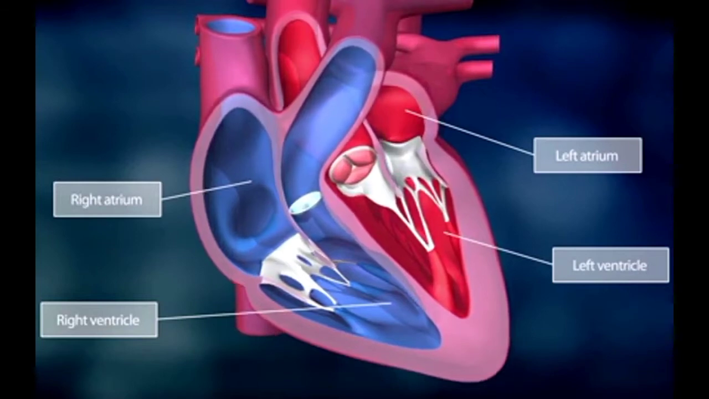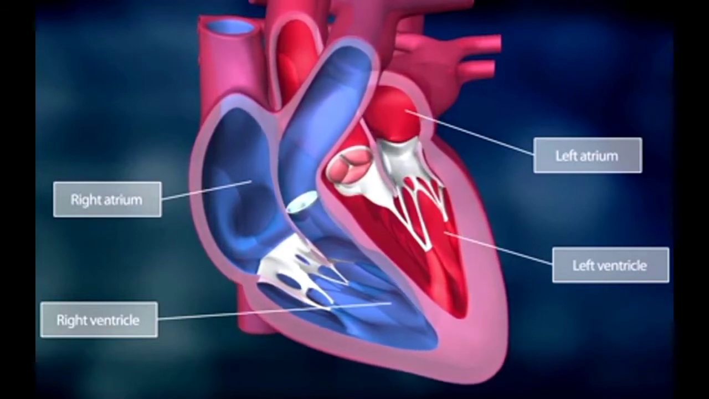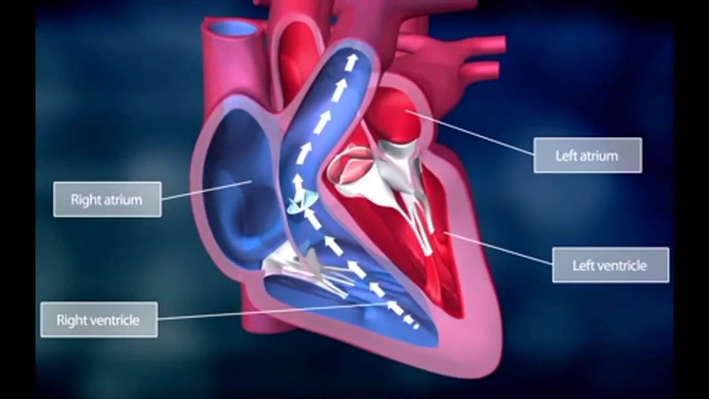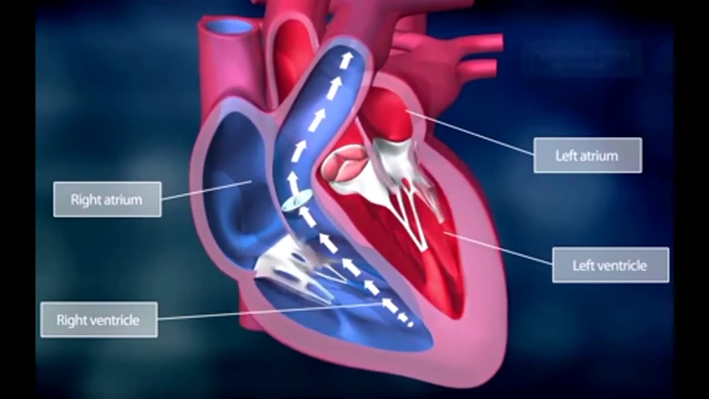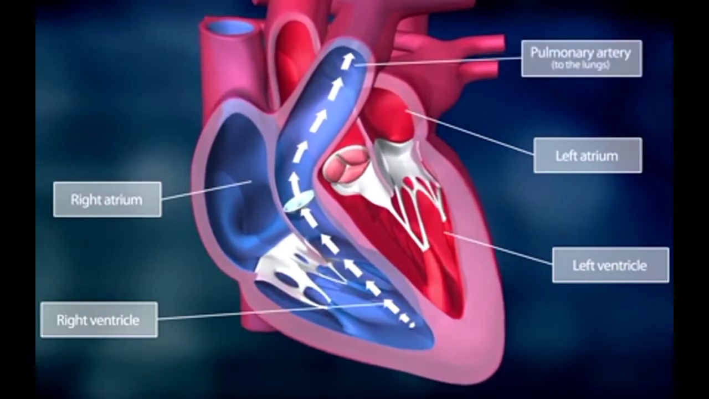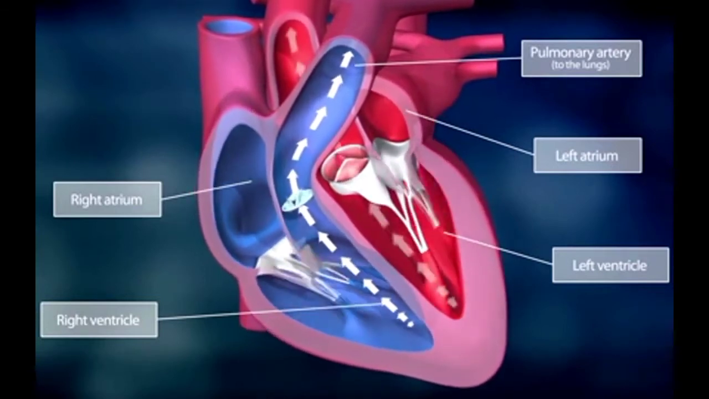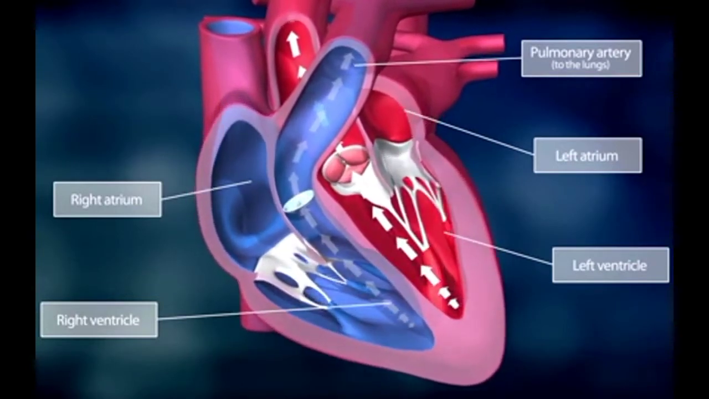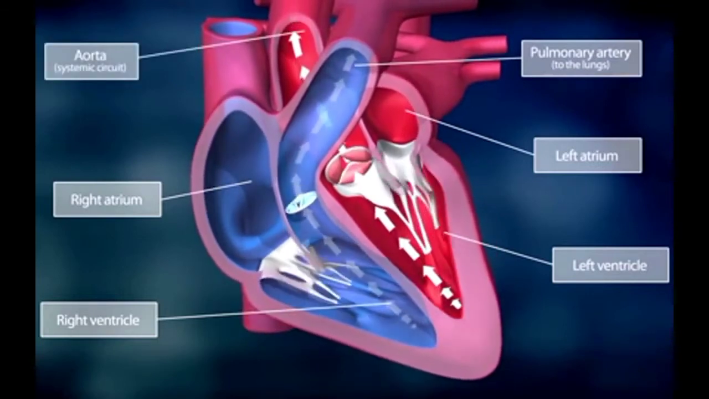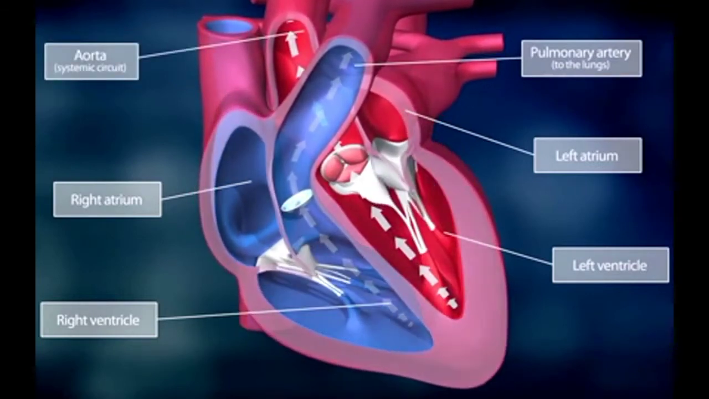The right and the left side of the heart work hand in hand. The right side of the heart pumps blood through the pulmonary artery into the lungs, where it becomes rich in oxygen. The left side pumps the blood to all organs through the aorta and the systemic circuit.